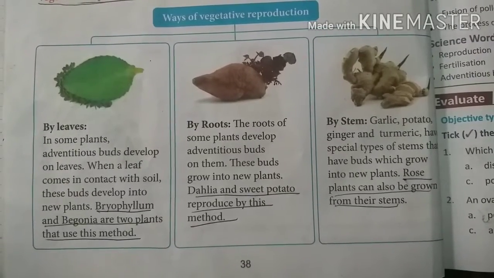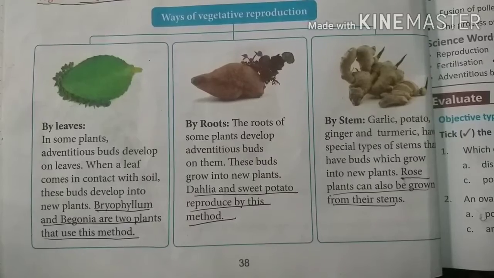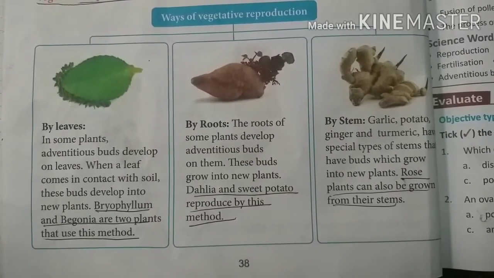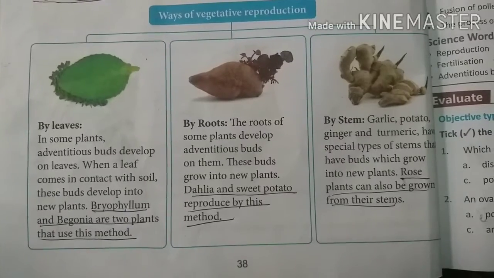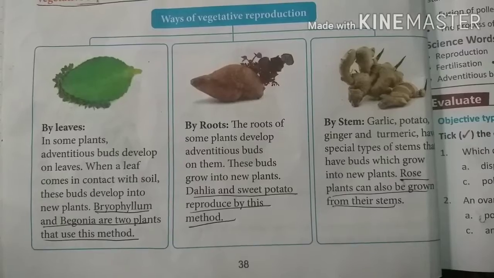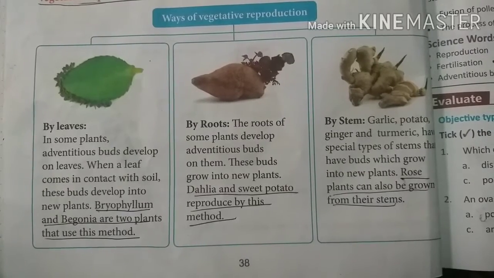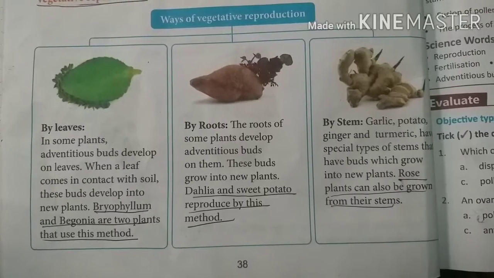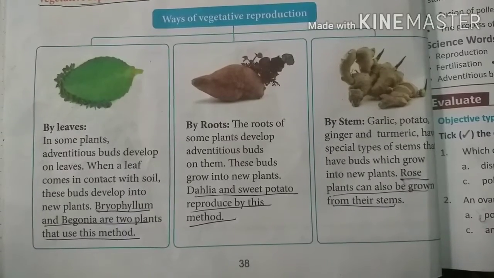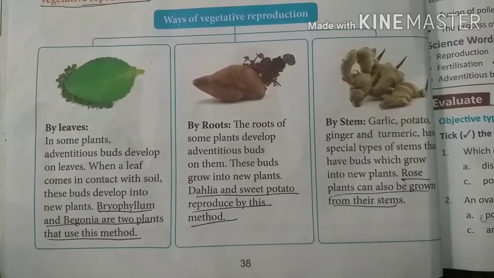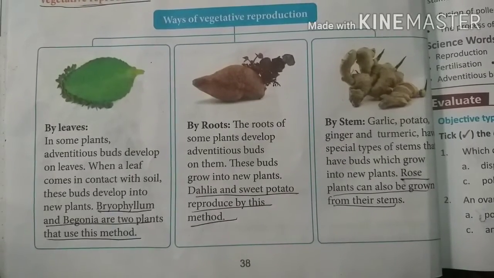So how can we grow a plant by stem? We cut these plants into small parts, and we grow every small part, and every small part will grow into a new plant. So a rose plant can also be grown by its stem.